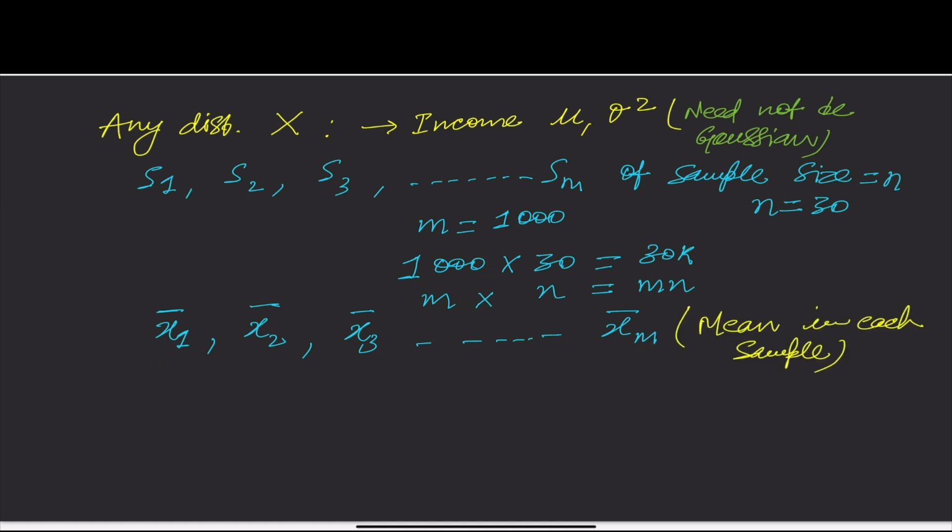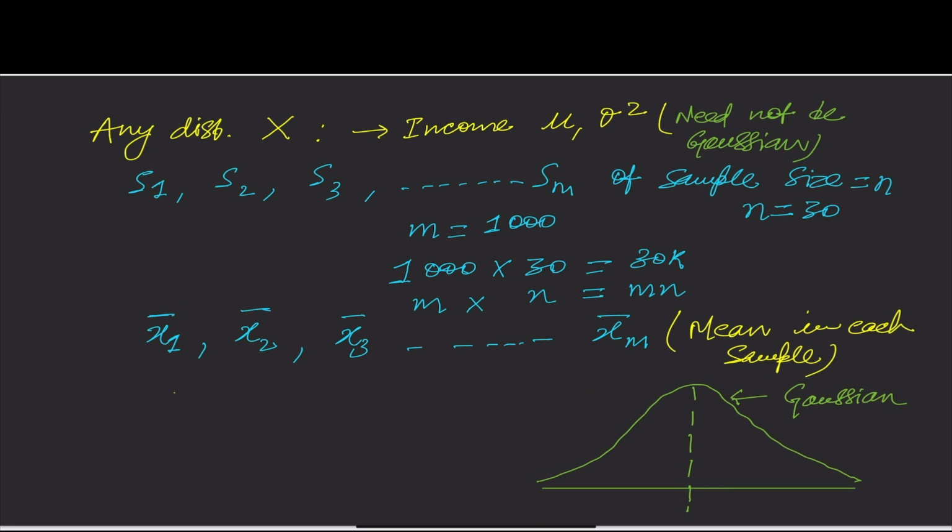Fine. If I plot the distribution of this, I will get a Gaussian distribution with a mean. This is the mean. So if I take the mean of xi bar, this mean is roughly equal to the population mean, which is my mu.